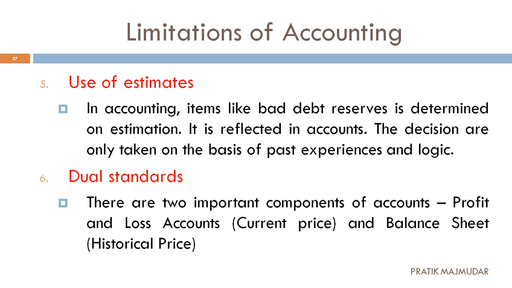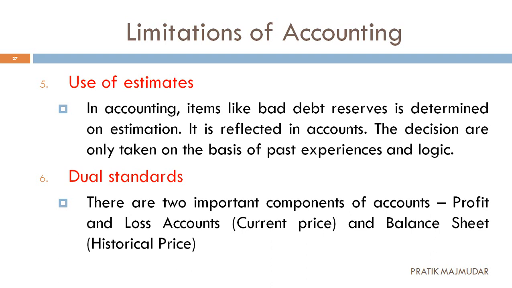On that basis, we are estimating that in this year we are going to incur a bad debt of rupees 50,000, 60,000 or 1 lakh, and that we put in the profit and loss account. It will reduce your profit. The actual books will not show the actual position just because of this. So this is again a limitation of accounting. Now the next one, that is dual standards.